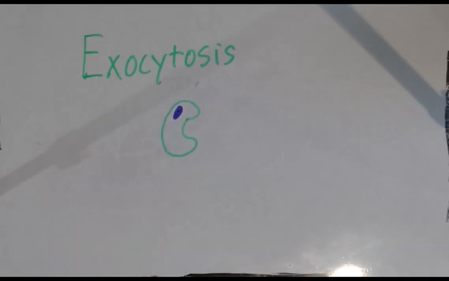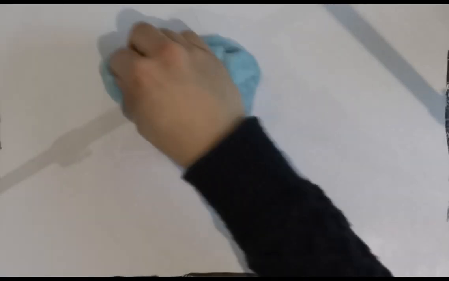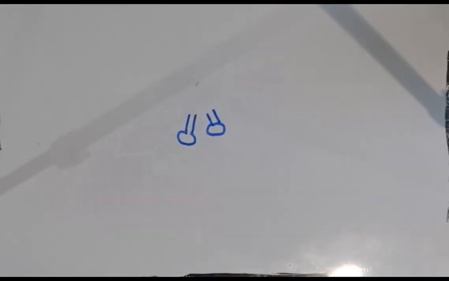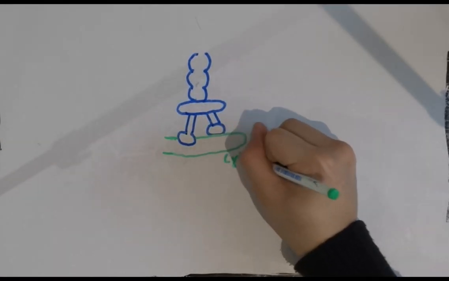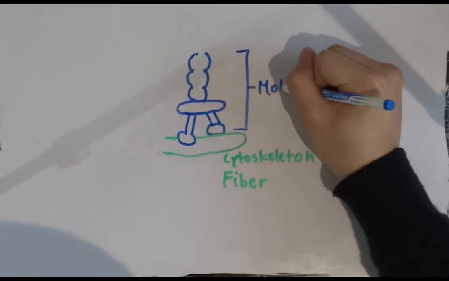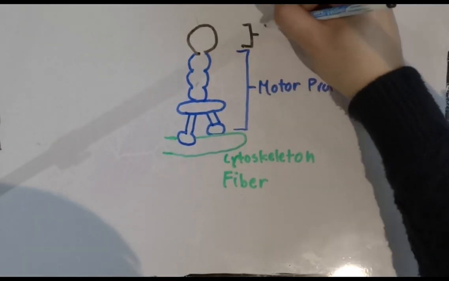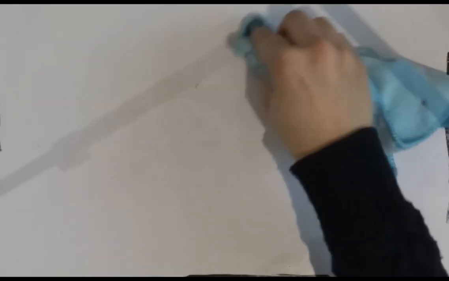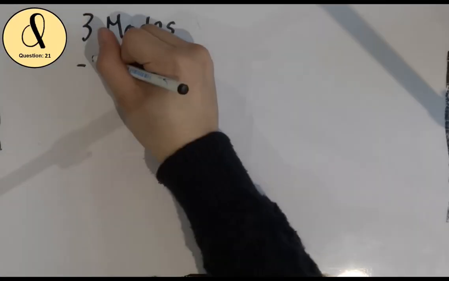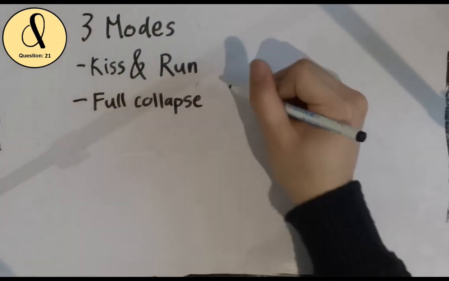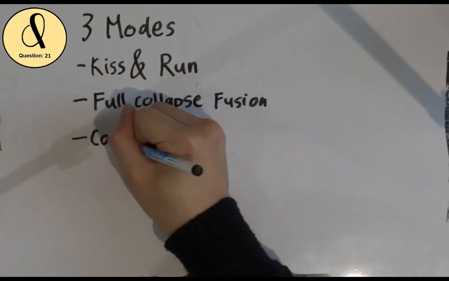Vesicle exocytosis is the fusion of a vesicle with the plasma membrane to release vesicular contents to exert various functions. This process relies on the cytoskeleton to transport the vesicles to the plasma membrane. There are three different modes of exocytosis: kiss and run, full collapse fusion, and compound exocytosis.